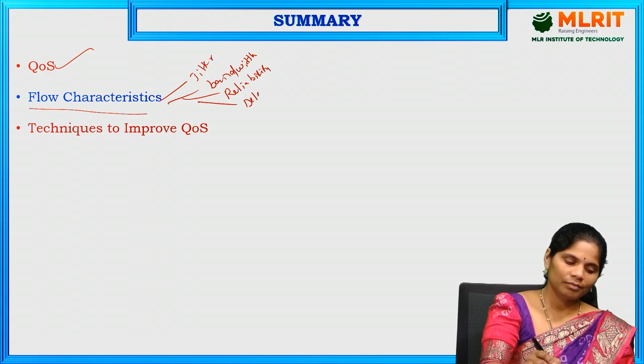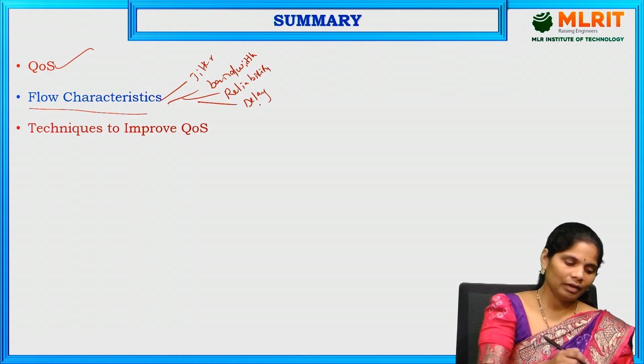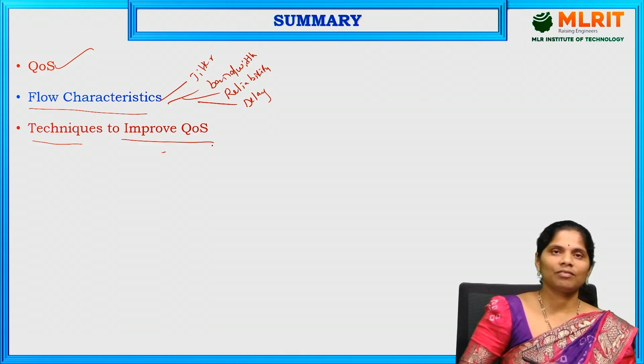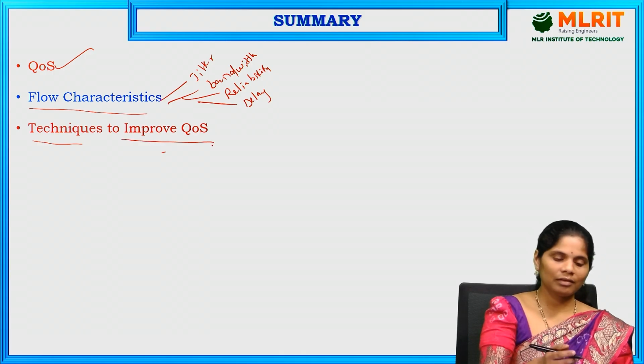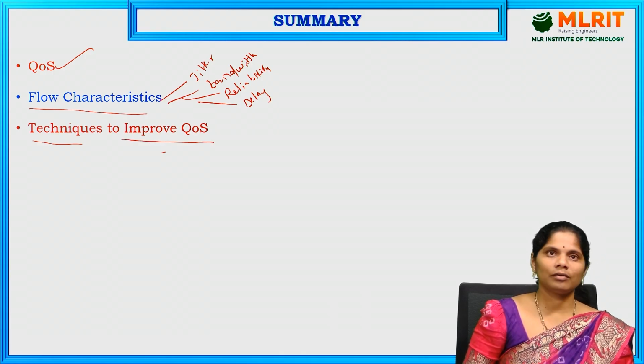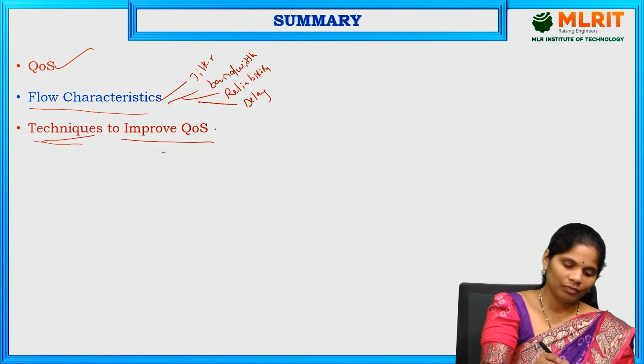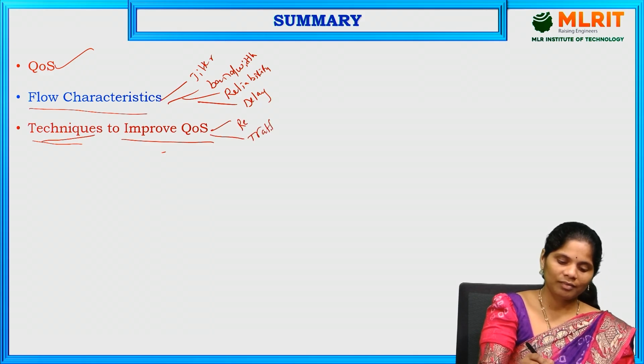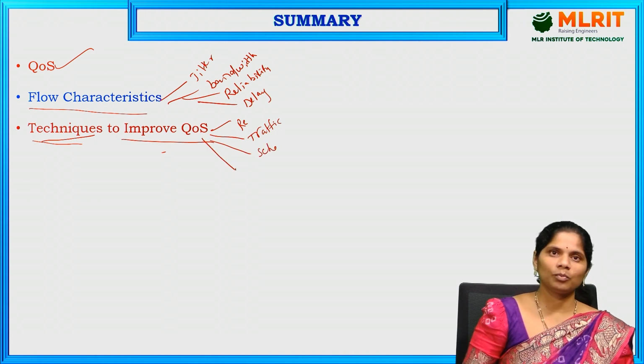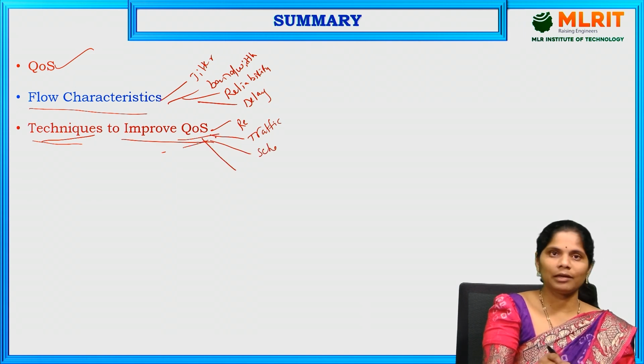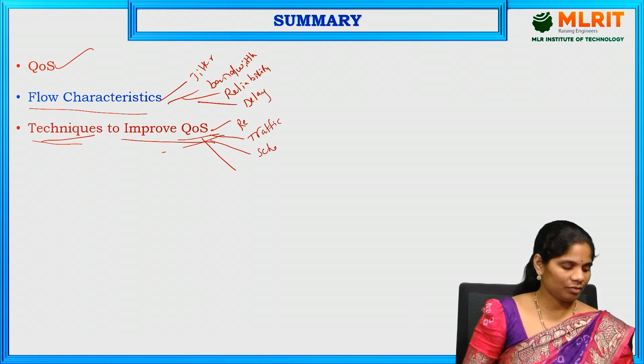These all come under the flow characteristics. And the techniques to improve the quality of service are resource reservation, traffic shaping, admission control, and scheduling. All come under the techniques to improve the quality of service of that network. All discussed in today's session.